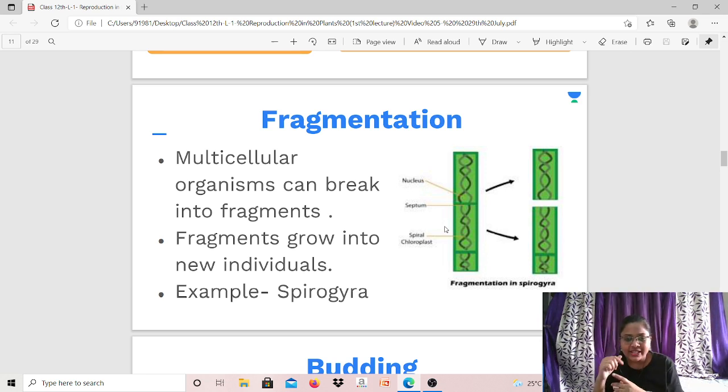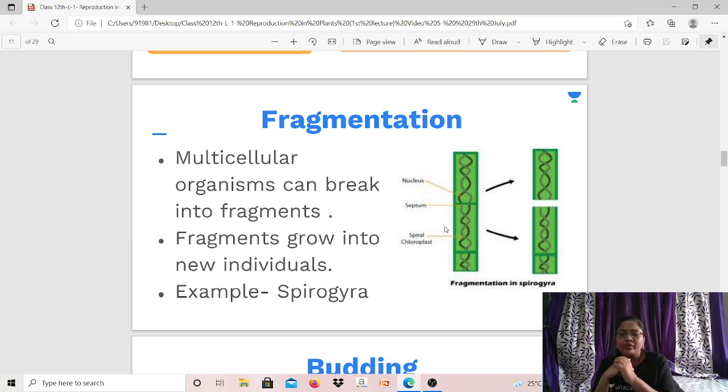So you can see the diagram also here. It's a Spirogyra. Then you can see nucleus, septum, spiral chloroplast. Septum is a dividing wall. So the fragmentation takes place at that wall, as you can see there. And the fragments can be of different lengths, and each is capable of growing into a new individual.